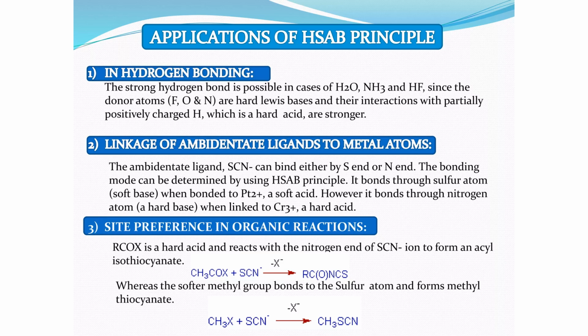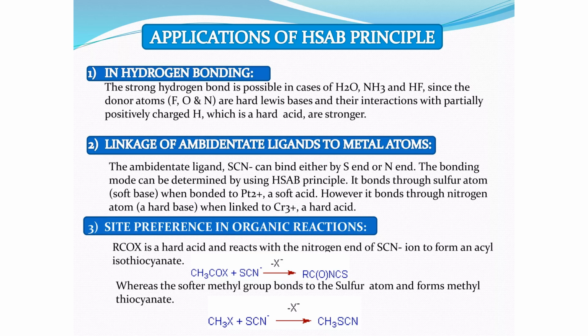In such cases, the hydrogen bonding between hydrogen and sulfur would not have been much stronger because this is a soft-hard combination, right? The other example is the explanation of linkage of ambident nucleophile to the metal atom. So an ambident nucleophile is actually a nucleophile that has more than one donor site available.